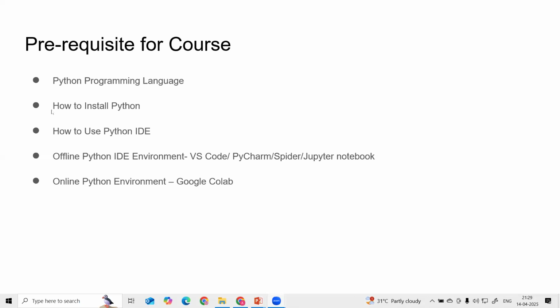Then, how do we install this Python? We are going to see that in tomorrow's lecture, and how you can use the Python IDE. These are the offline and online environments. For offline Python environments, we are using VS Code, PyCharm, Spyder, and Jupyter Notebook, and for the online environment, we are using Google Colab for development purposes.